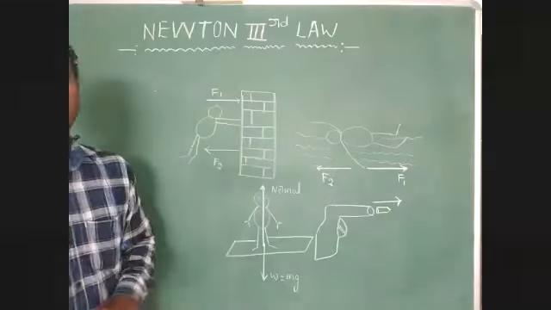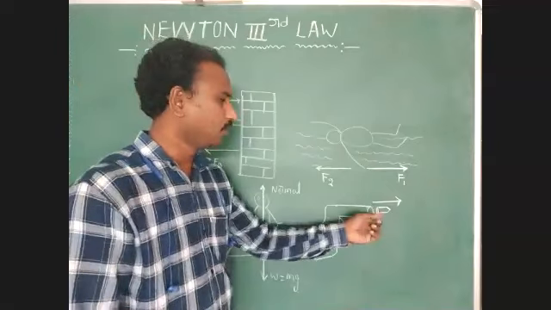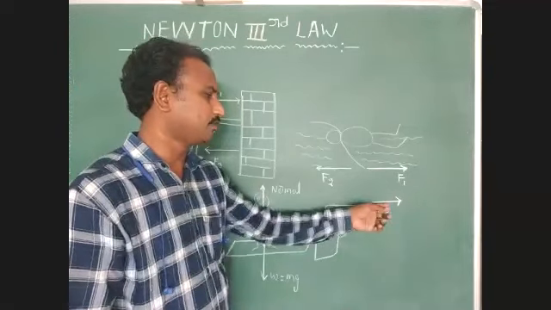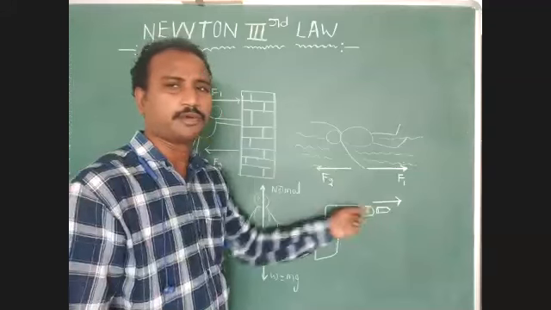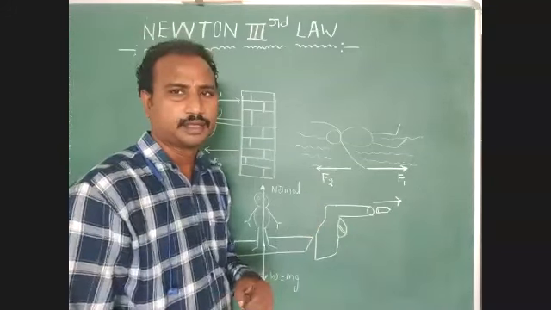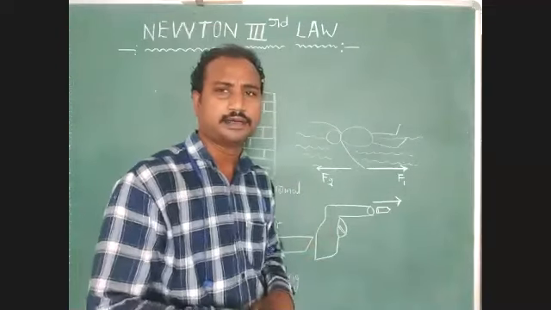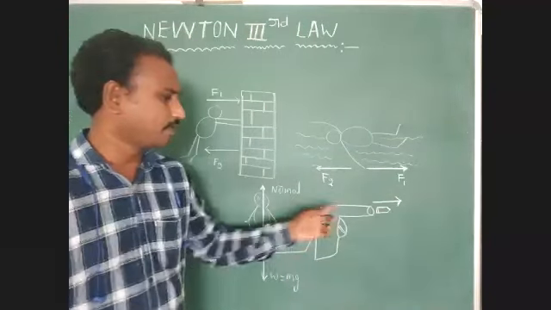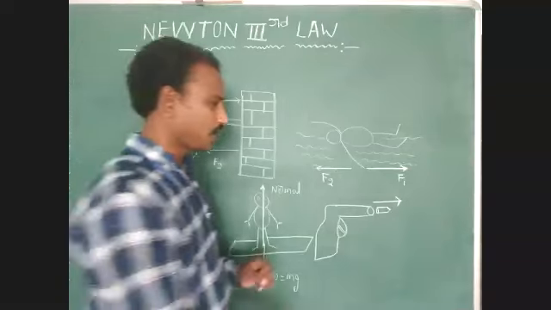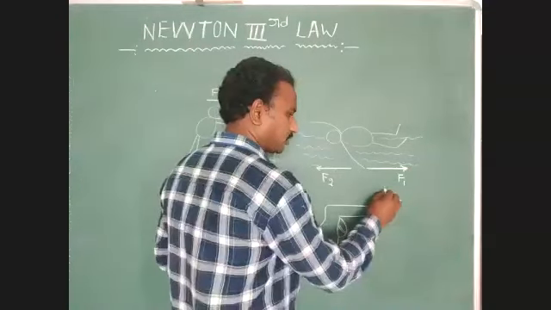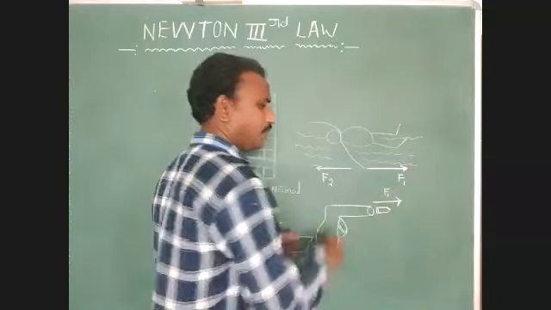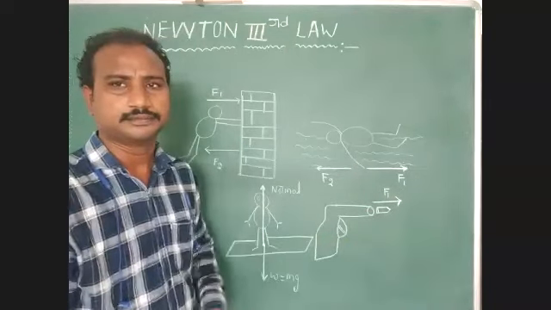Are you identifying this point? This force is provided by a spring. Generally, we consider a spring inside the gun. That force is provided by the spring only. Just identify that one external force acts on the bullet in the forward direction.